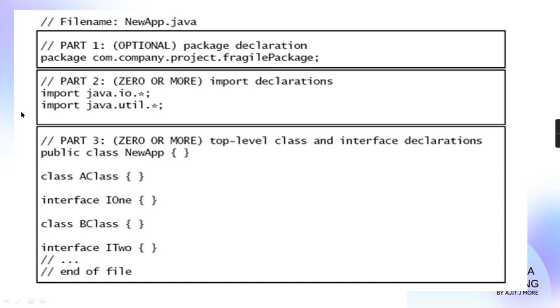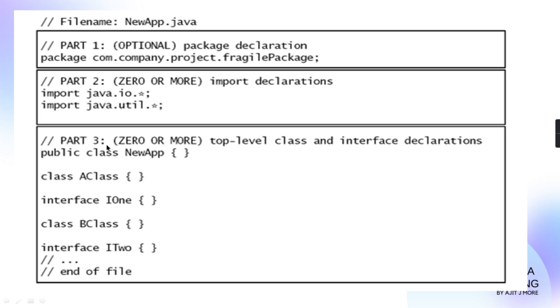Now quickly we will go through this skeleton. They are saying if you are creating any Java program, any Java file, then all these three parts, part 1, part 2 and part 3 are optional. All are optional. See here, part 1 is already optional. Part 2 they are saying 0 or more. 0 or more means if this doesn't come, then also okay. And third part is also 0 or more.